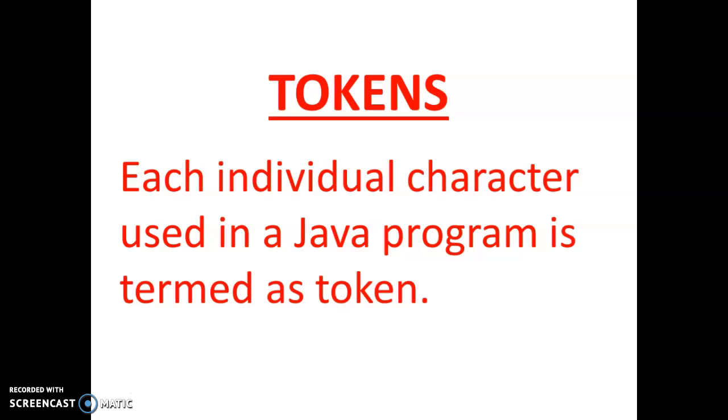These are all individual tokens. Public is one token, main is one token, bracket is one token, semicolon is a token. So in int a, int is a token, a is a token, semicolon is a token. So all individual characters, whatever we use in Java, are called tokens.